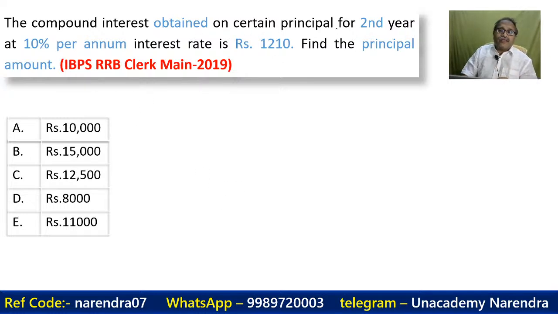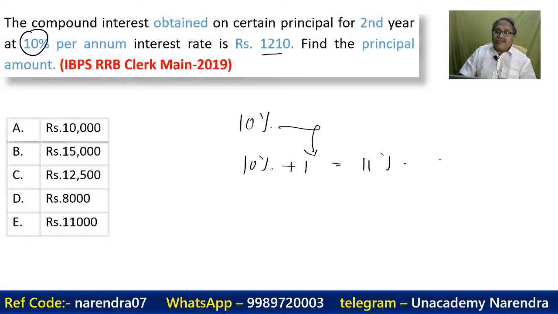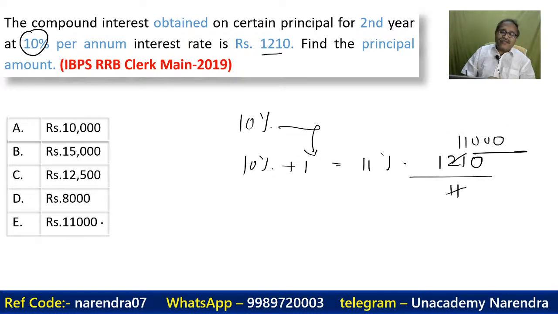Now, this 10% per annum is there, Rajat. So first year 10% hai, Rajat. And the second year will also be 10% plus 1% of this. That's total 11%. And the 11% is the second year, which is 1210. So हमें पता लगाना है what is 100%. So into 11 this gets cancelled, 110 followed by 20, 11,000.